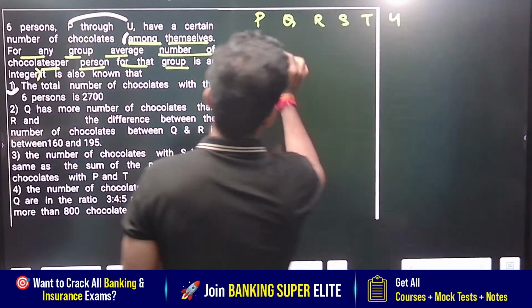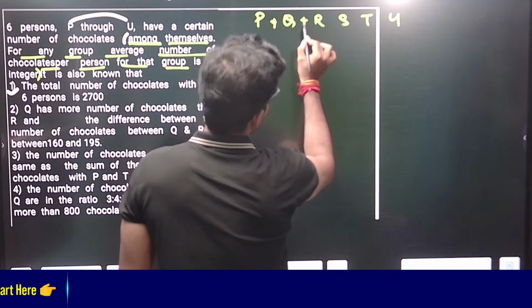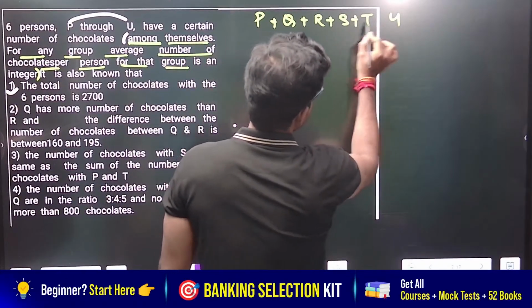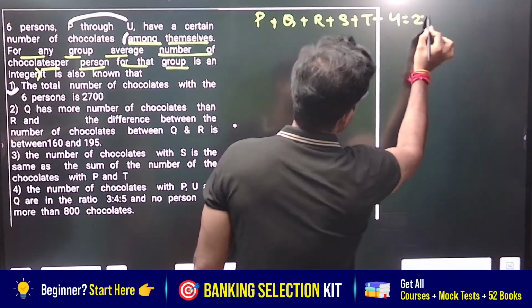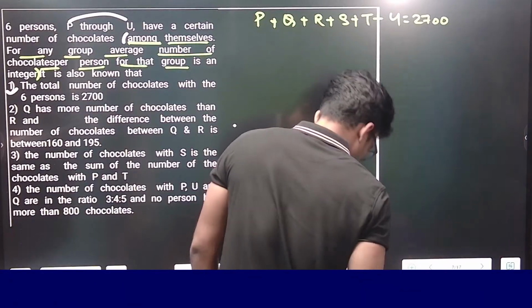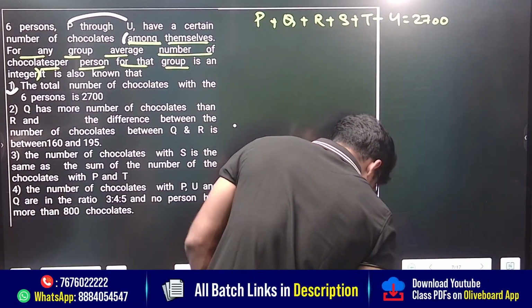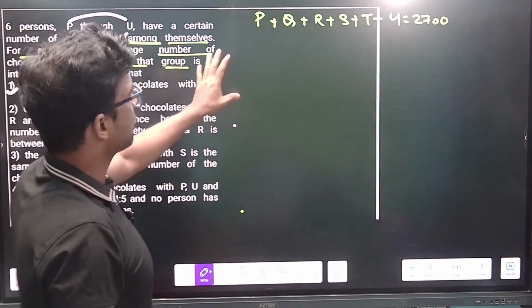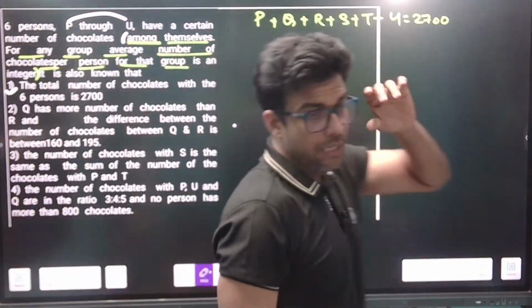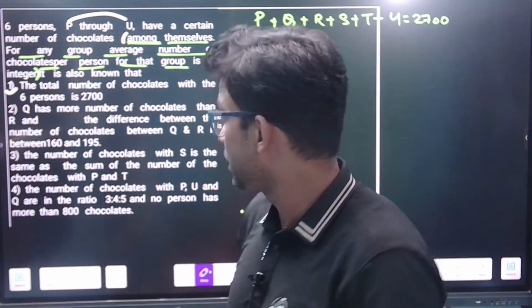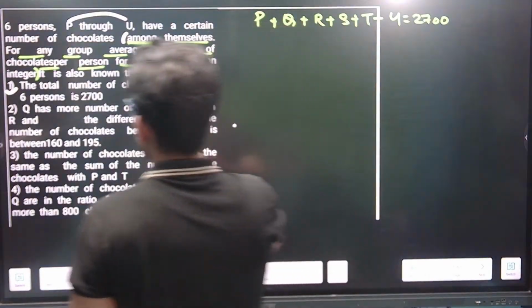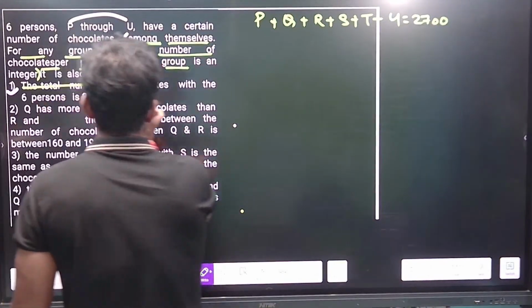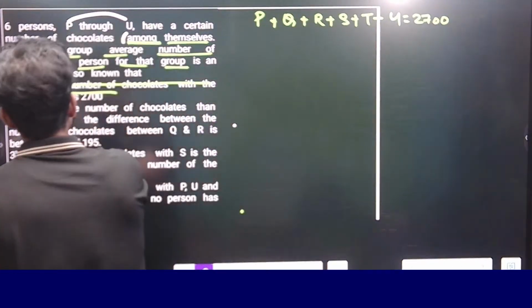So basically, can I say P plus Q plus R plus S plus T plus U is equal to 2,700? This line is clear to all of you. I'm just speaking out a single line. If you understand the first line, just mark it.